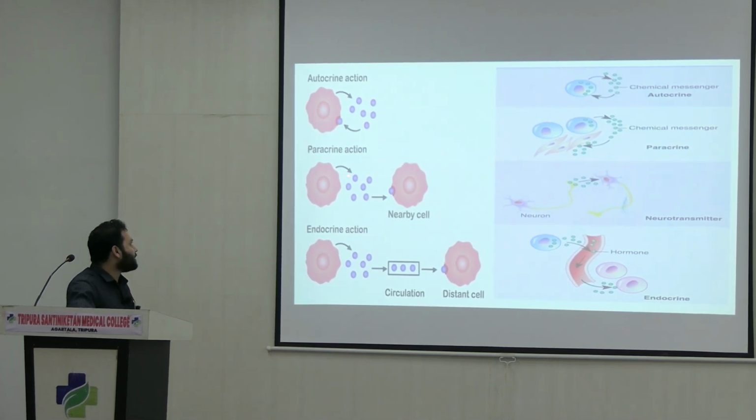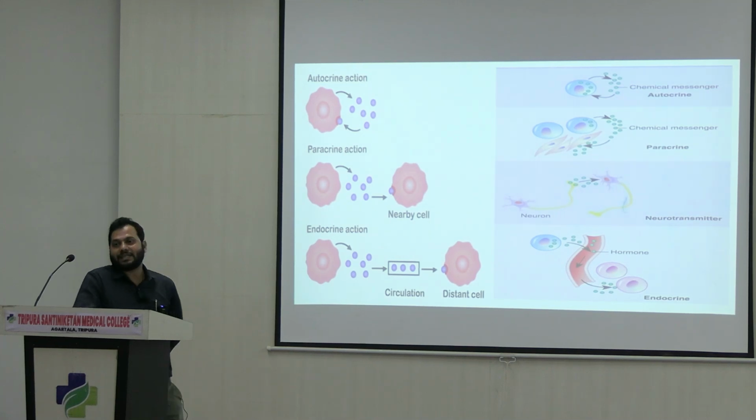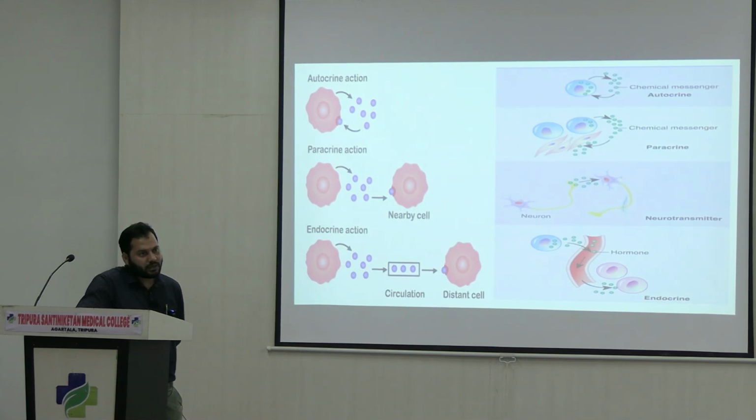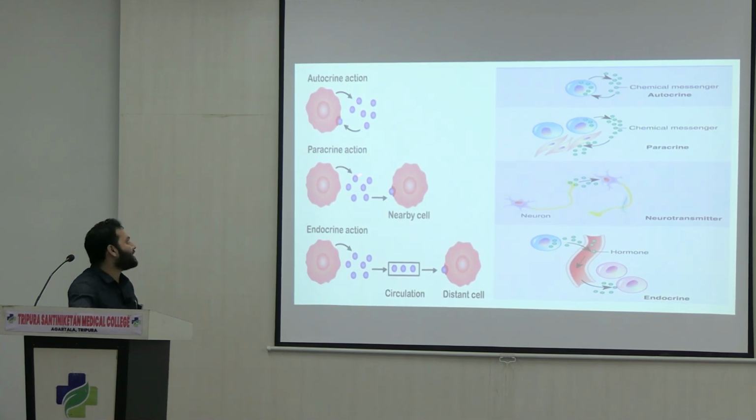In the case of paracrines, their target cell is very near to their site of secretion. This is the cell from where they are secreted and this is their target cell. It is very close to the site of secretion, and they act on the target cell which is very close to their site of secretion. This type of secretion is called paracrine secretion or paracrine action, right? You can see from here also the paracrine actions.